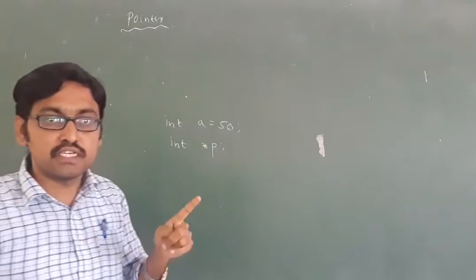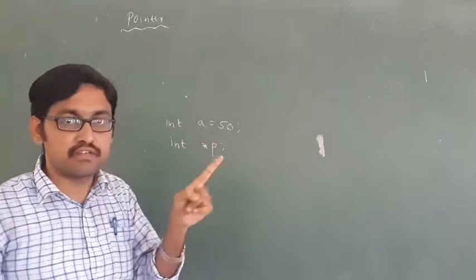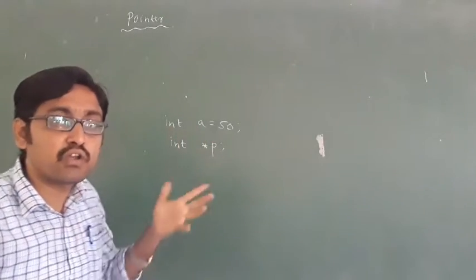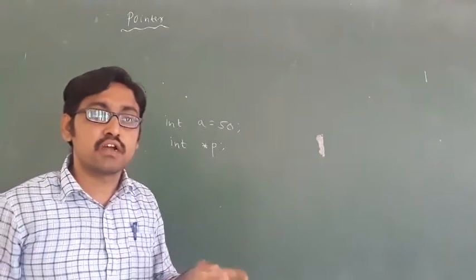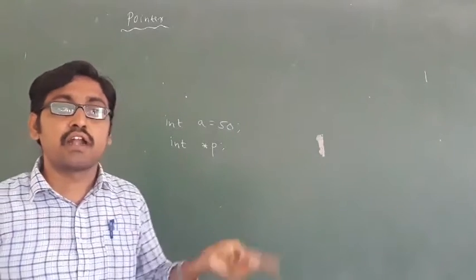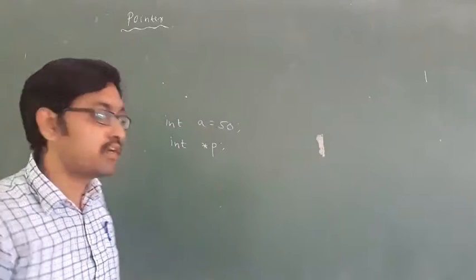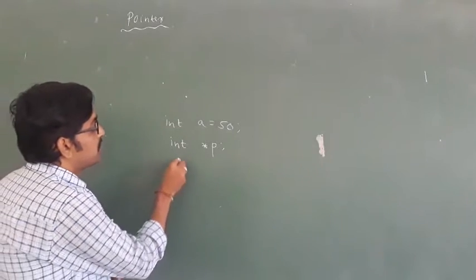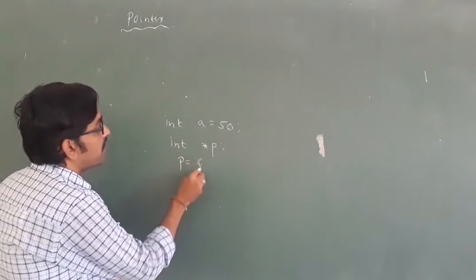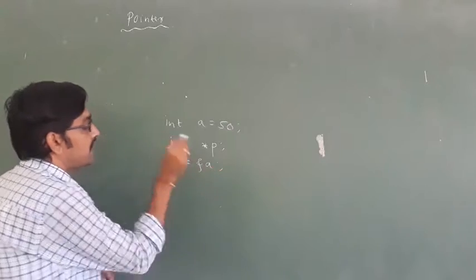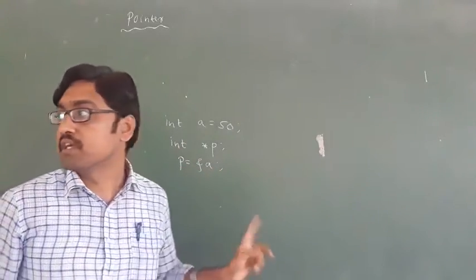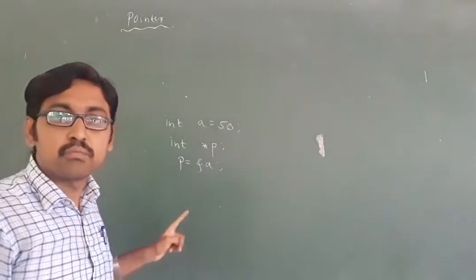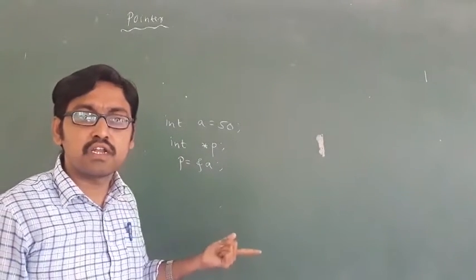If you want to see the address of a, how do you assign the pointer? By using the address operator, you assign the pointer p equal to &a. Then if you write cout p, automatically you get the address.